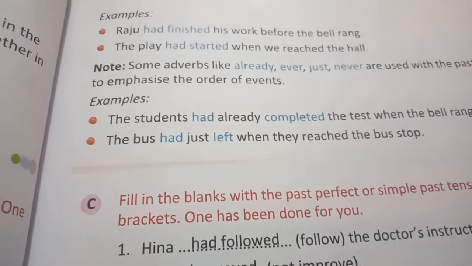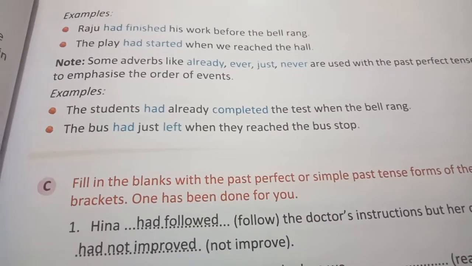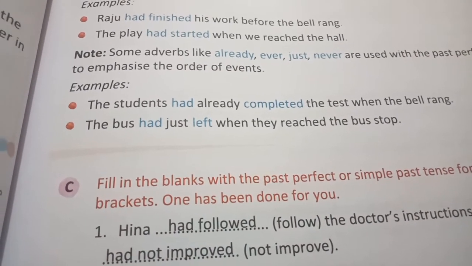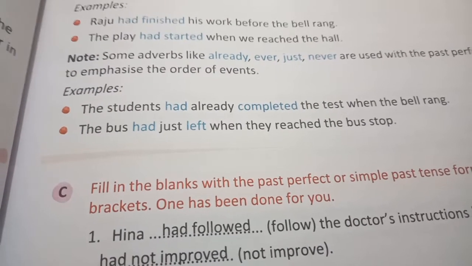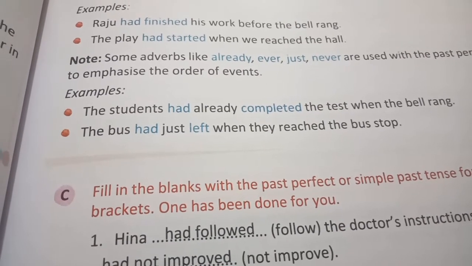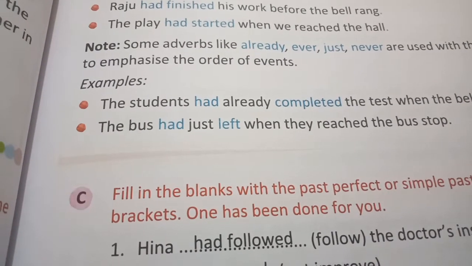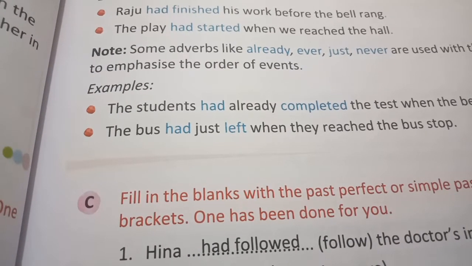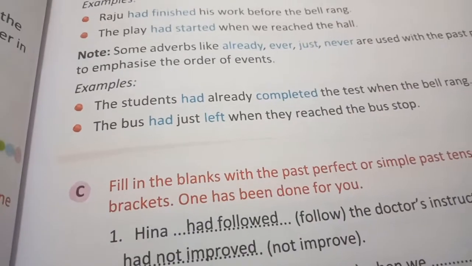Now, what is the note? Some adverbs like already, ever, just, never are used with the past perfect tense to emphasize the order of events. The students had already completed the test when the bell rang. The bus had just left when they reached the bus stop. So these adverbs are used with the past perfect tense to emphasize the order of events, like already, just. So we actually want to emphasize the action. So for emphasizing the action, we are using these kinds of adverbs here. Okay.